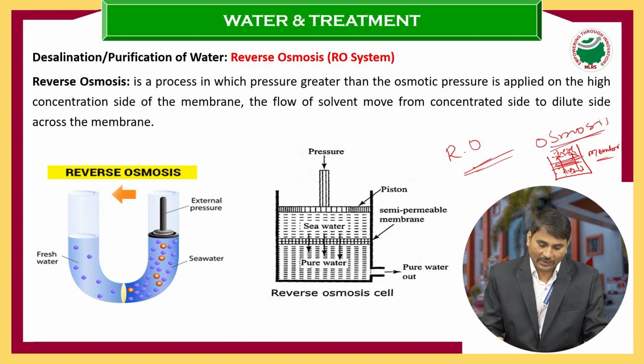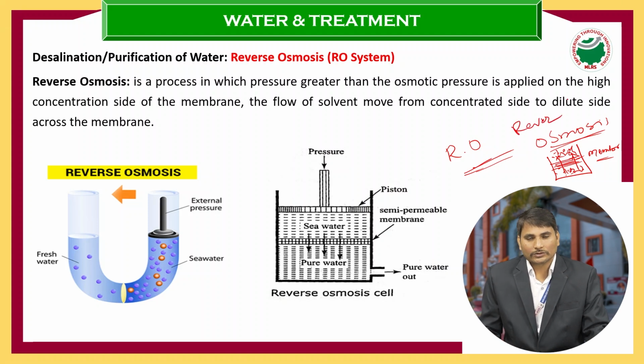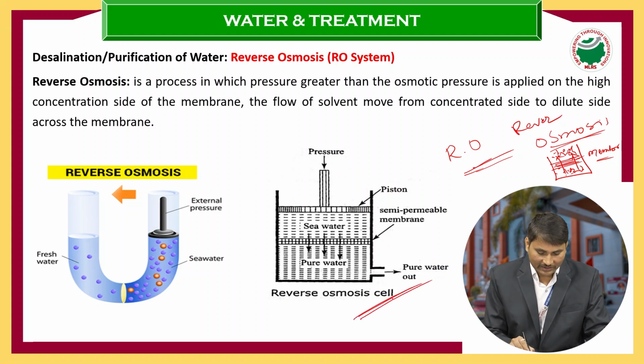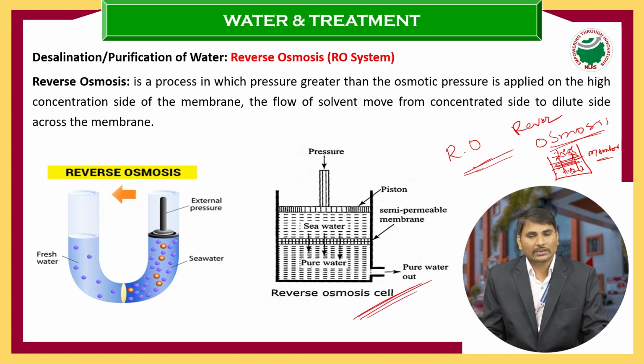So for this osmosis we are doing the reverse. Because of that reason we call it reverse osmosis. So how will this happen? To understand, it is one of the best and simplest diagrams to explain the RO process.